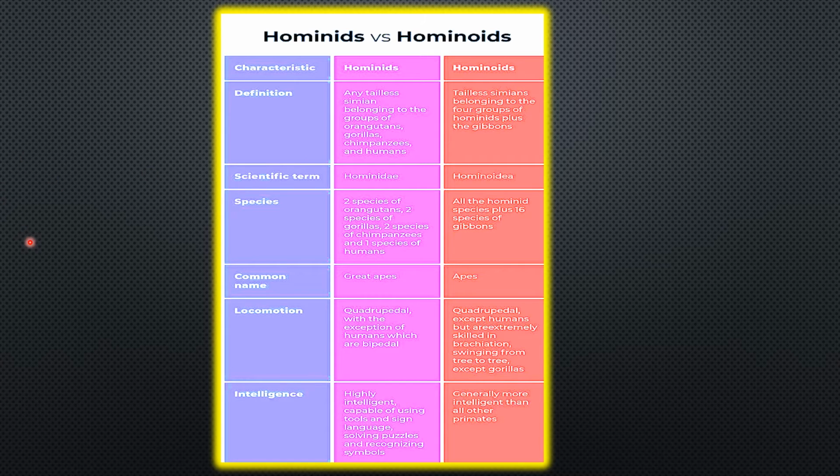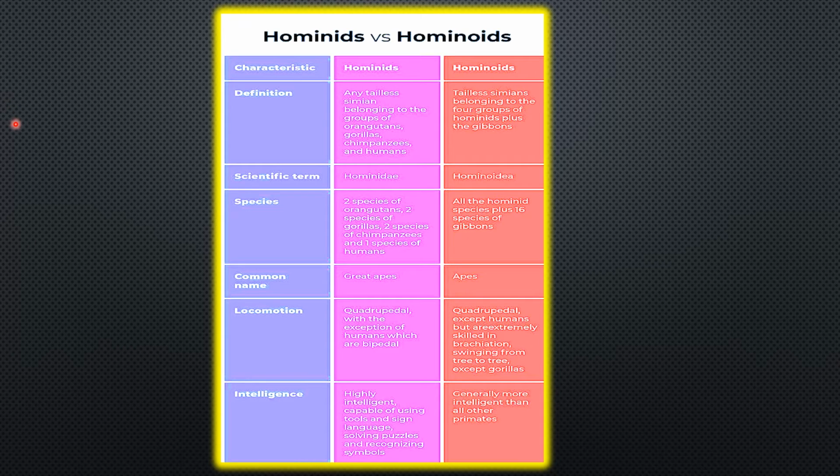The term hominids was originally the collective term for the family of humans only, including their extinct ancestors and relatives like the Neanderthal and the Australopithecus.